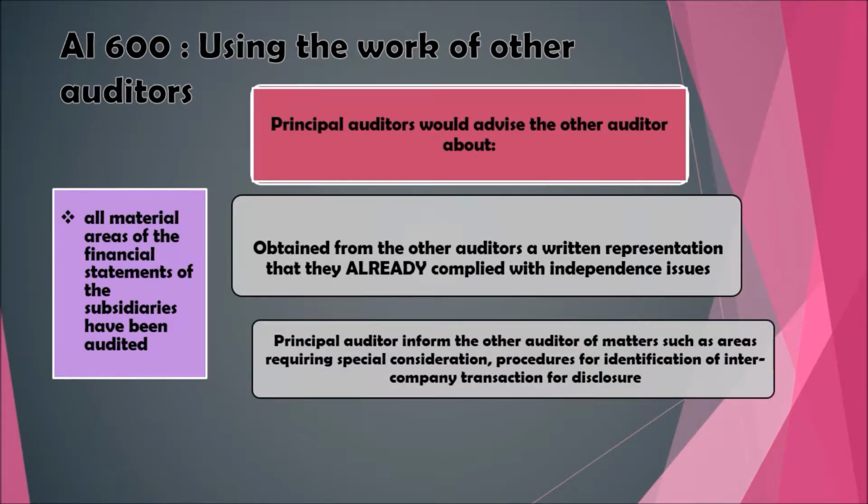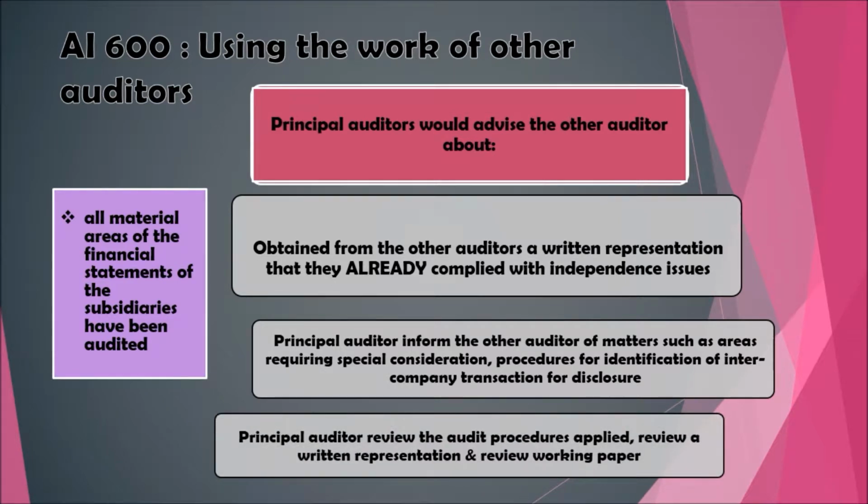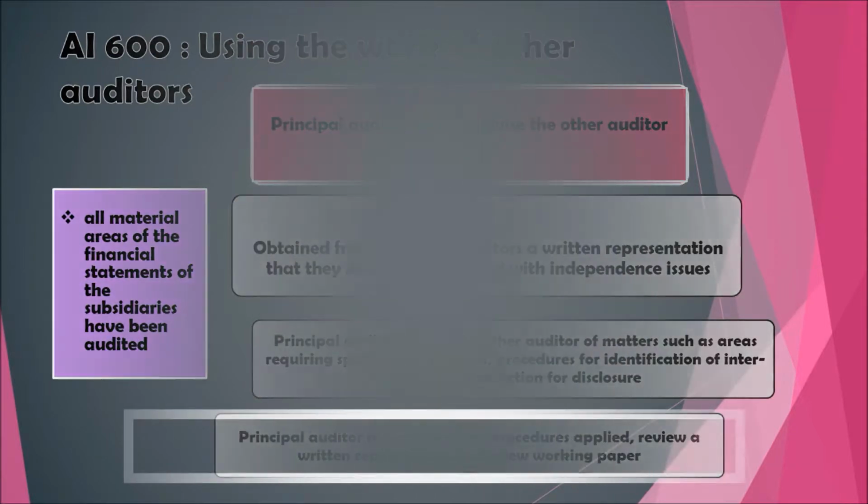The principal auditor would inform the other auditor of matters such as areas requiring special consideration and procedures for identification of intercompany transactions for disclosure. The principal auditor must review the audit procedures applied, and review the written representation and working papers of the other auditor.